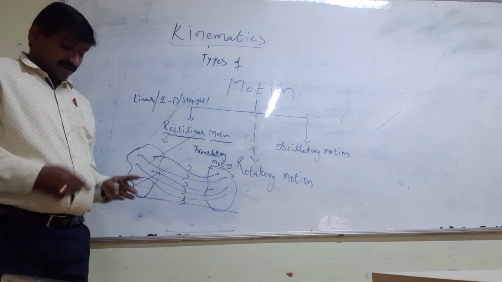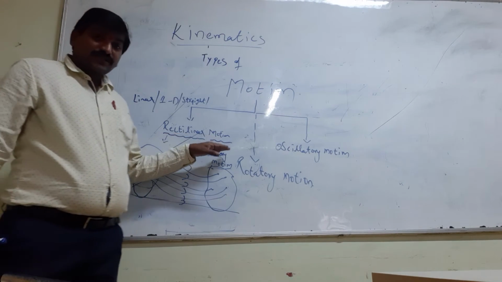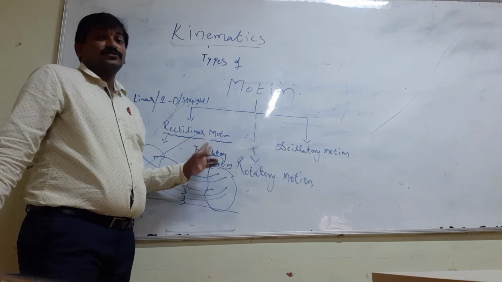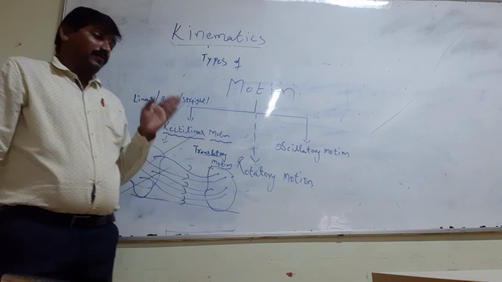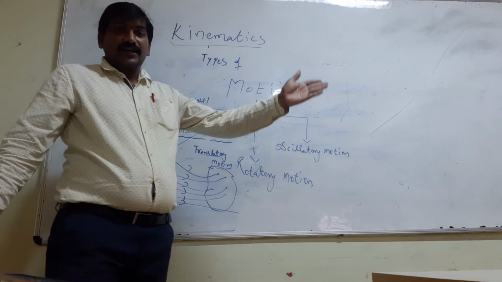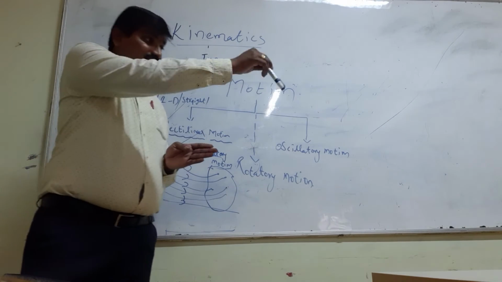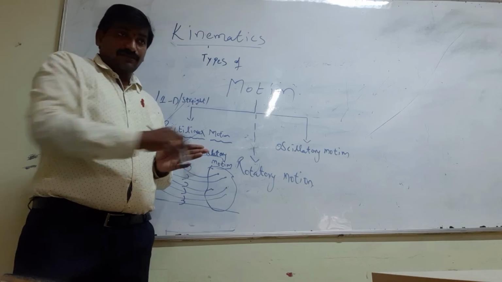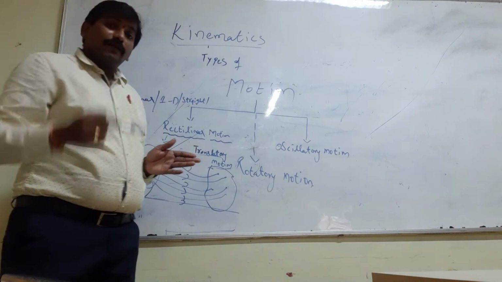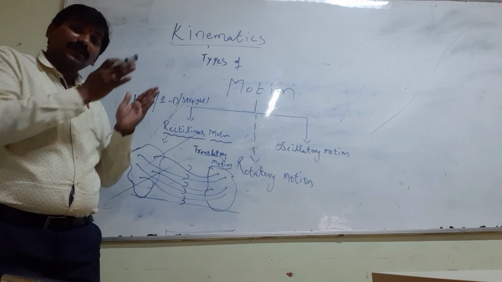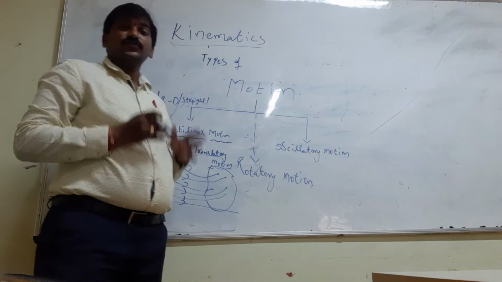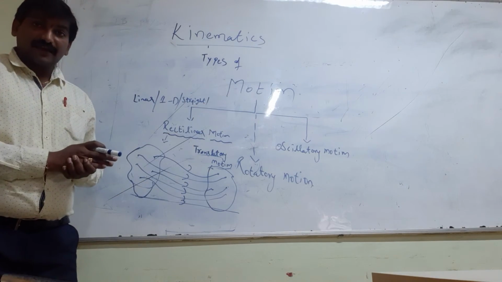Rectilinear motion, with respect to the name, we can define as the motion of an object along a straight line, moving along one dimension from this position to that position. But the total system of particles is transferring from here to there along the straight line.